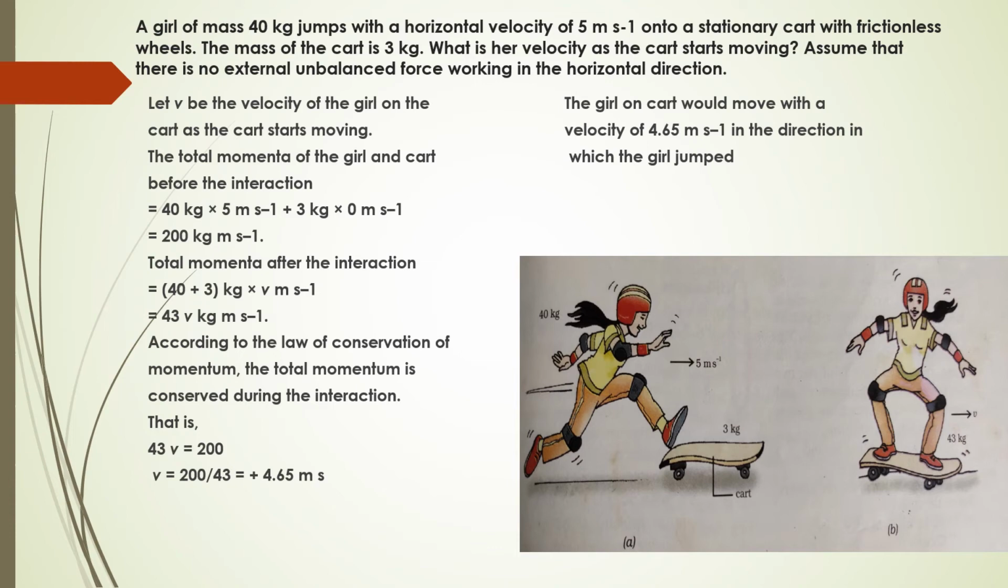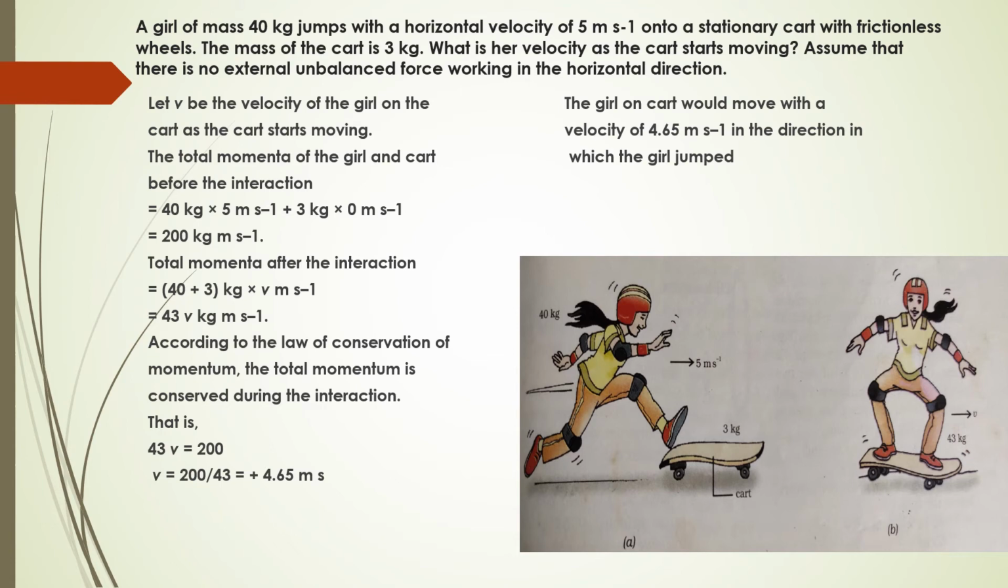A girl of mass 40 kg jumps with a horizontal velocity of 5 meter per second into a stationary cart with frictionless wheels. That means there is no friction force involved in this. We are taking all the external forces as 0. The mass of the cart is 3 kg. What is her velocity as the cart starts moving? Assume that there is no external unbalanced force working in the horizontal direction. Let us solve this problem.